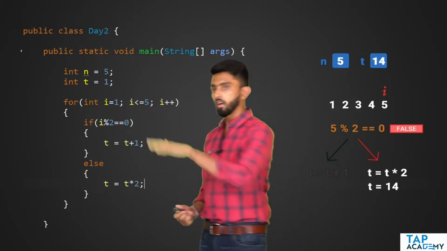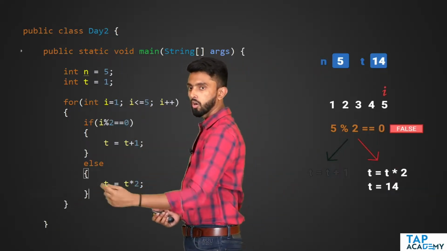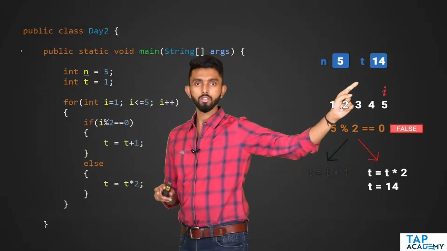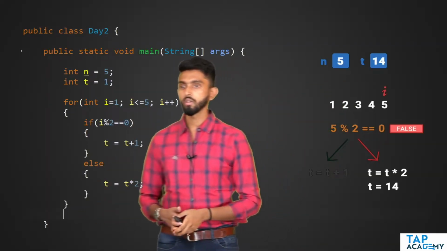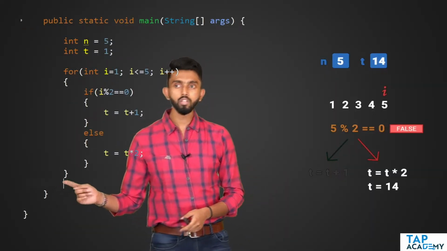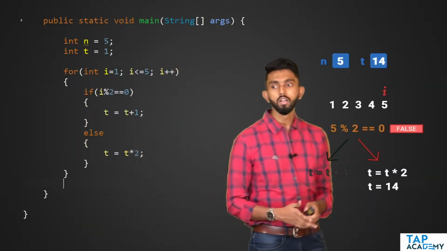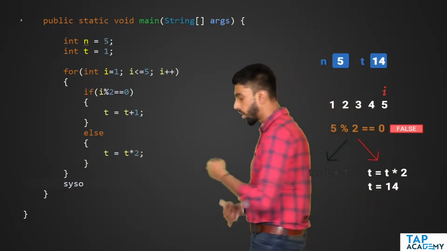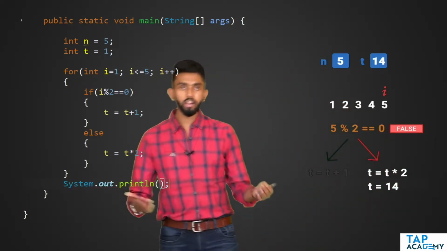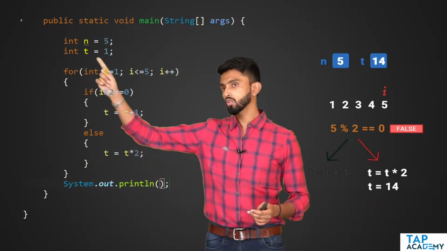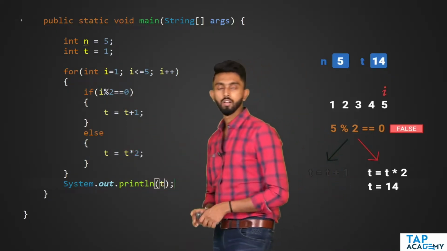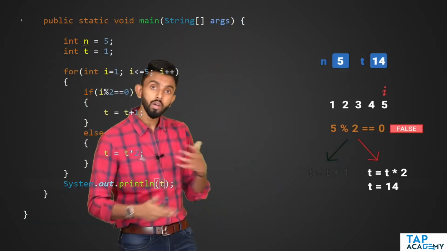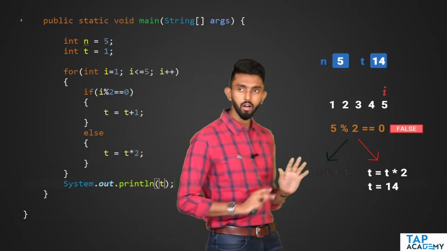That's all. Okay. Now once I come out of the for loop, I would have got the final t value. Now next, what I should do is print. So I will write system.out.println, and what I should print is the value of t. So I will just write t like this. Any confusion till here?